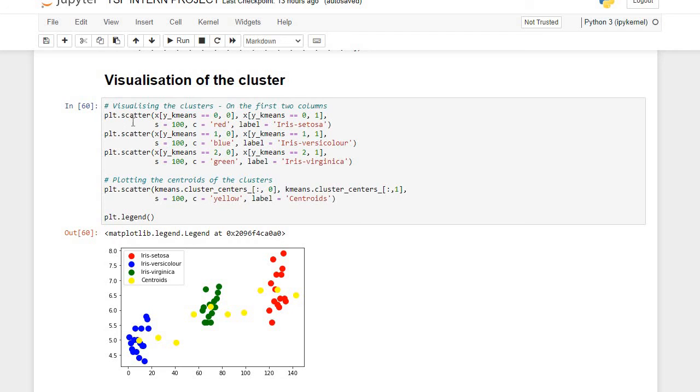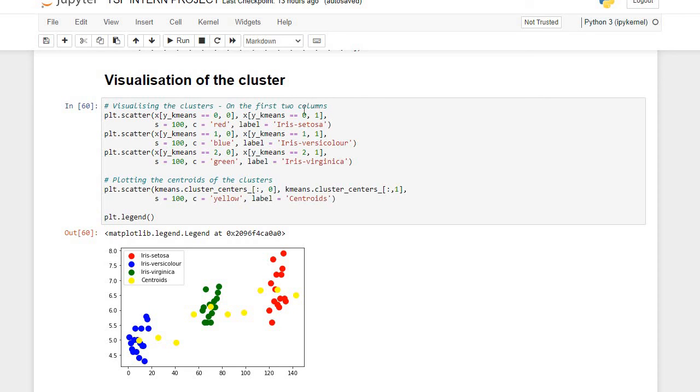I went ahead to call plt.scatter, open brackets x, then a square bracket y_kmeans, signifying rows and columns. Here the indexing: 0 is for the row, then 1 for the column, and it keeps switching from 0 to 1 to 2 for the rows, where the column is constant.